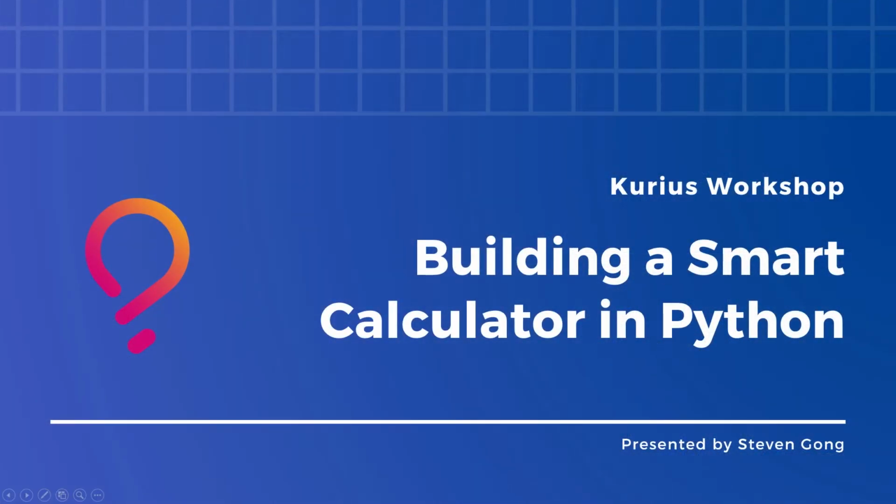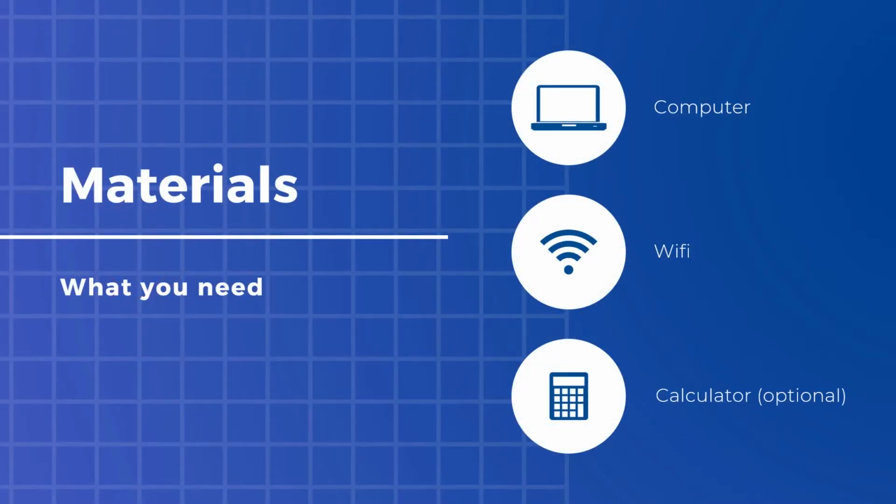So with that in mind, let's get started. This is the exciting part. We're going to build a smart calculator. And what I mean by smart is we want to have a bunch of functionalities. So let's first go over our materials. What you need is very essential: your computer and your Wi-Fi. And I wrote calculator because if you want to validate some of the things that we are going to do, then a calculator is also very useful, but it's definitely not mandatory.